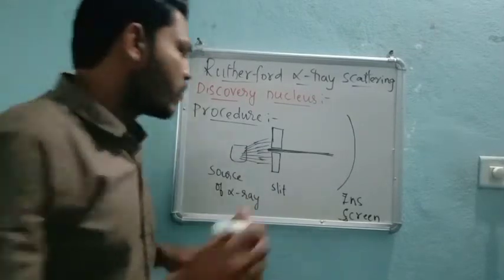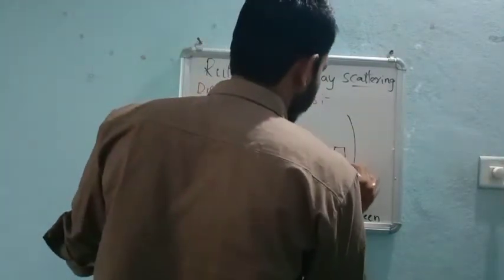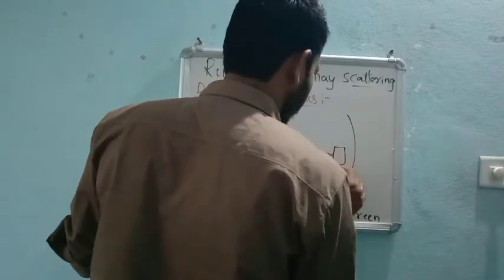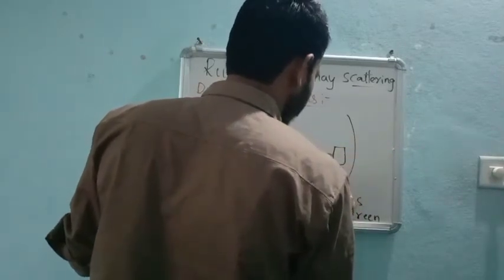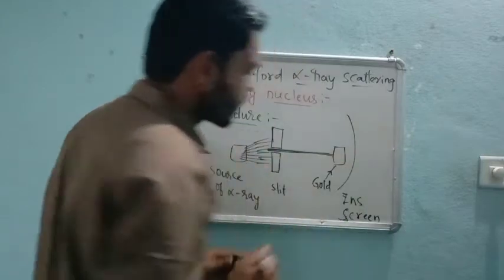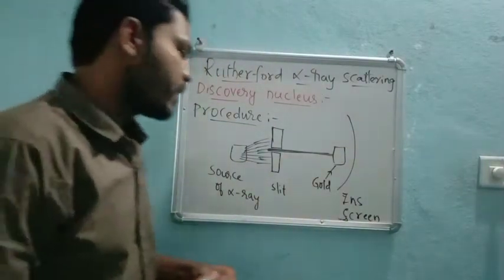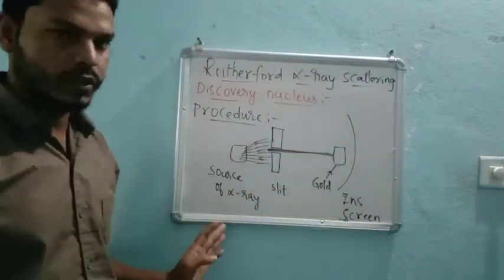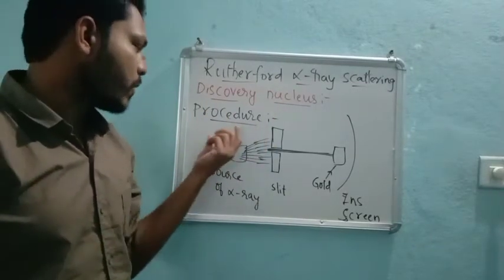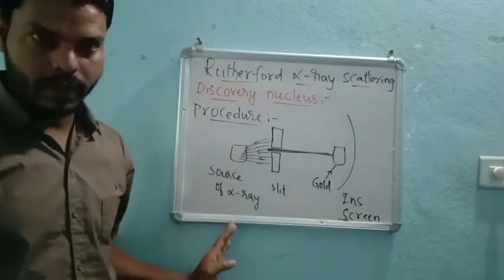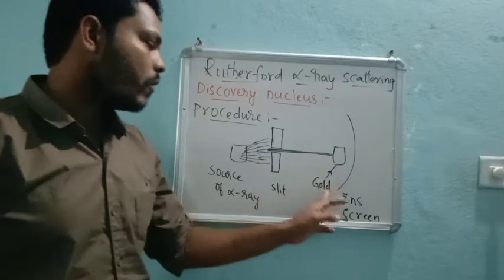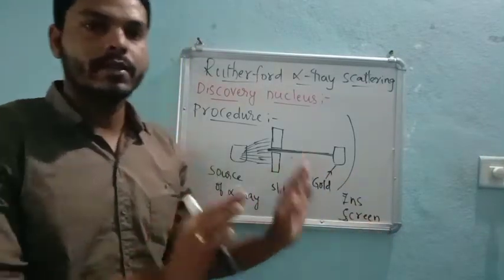And there is a gold foil, which I will explain. Later, beside the gold foil, there is a ZnS screen. We require all of these to perform this experiment: source, slit, gold foil, and ZnS screen. This is about the procedure.